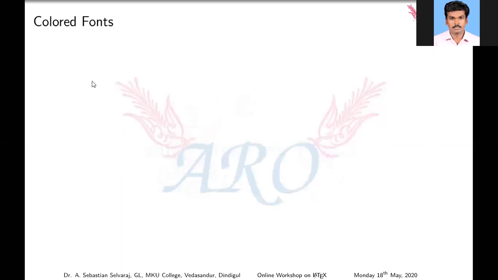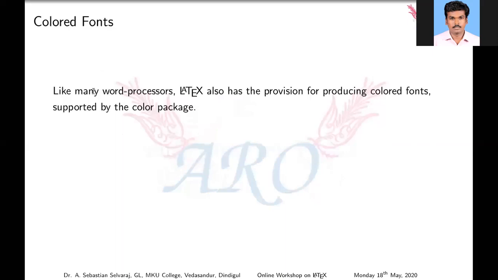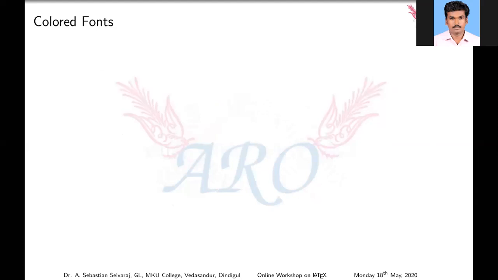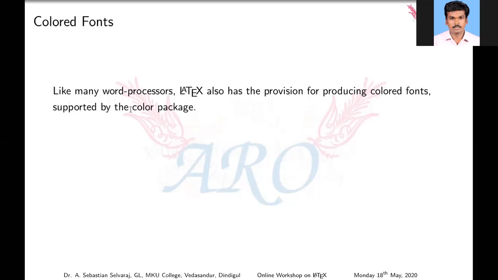Next one, colored fonts. How to color a particular text? In Word, we usually select the content, go to the formatting page, and choose the color. But in LaTeX, it's totally different. In LaTeX, we are going to do it like this. For that, we need the color package. We need this package to produce color for the content.